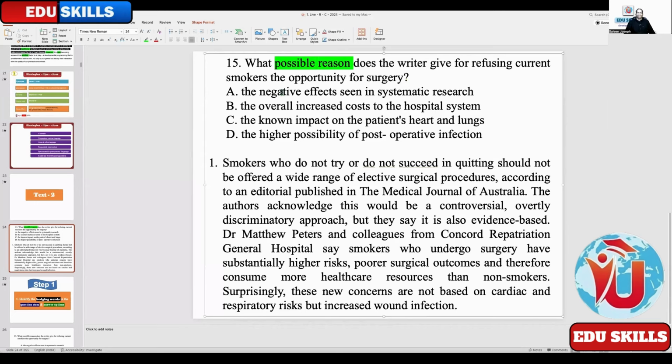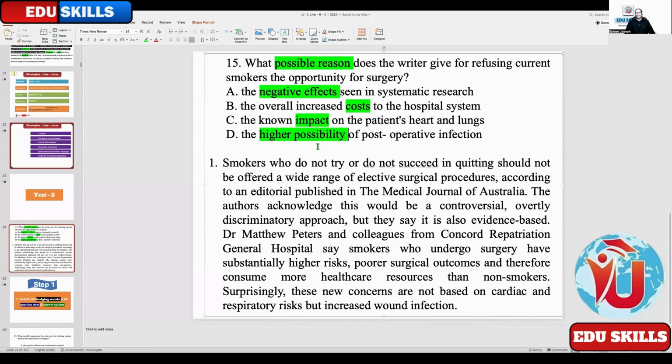Option A. Negative effects. Then cost, increased cost. Then impact. See, one is effect, one is cost, one is impact. Next one is higher possibility. Do you find something connected with the question? Possibility, yeah, possibility and possible. So ultimately, if you understand this, the answer is there.